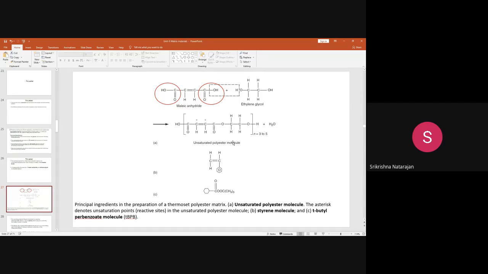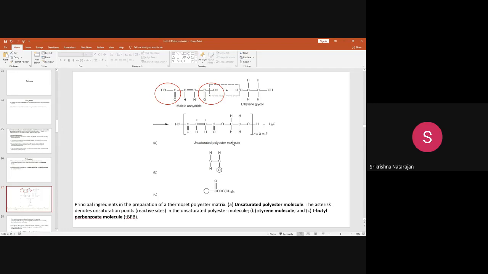A triple bond can be further broken down into a double bond, and a double bond can be further broken down into a single bond. So it is unsaturated. There is scope for further reaction. But if you compare this with the thermoplastic polyester, it will contain single bonds.